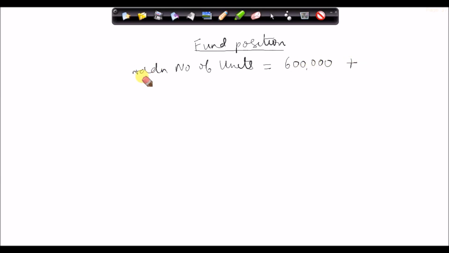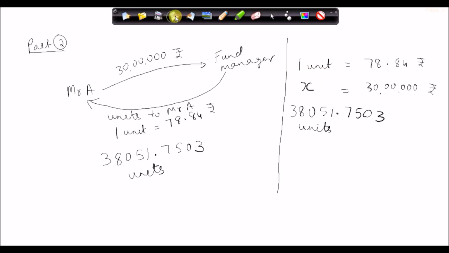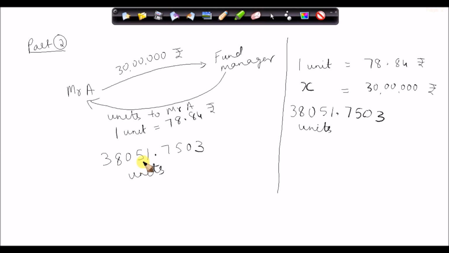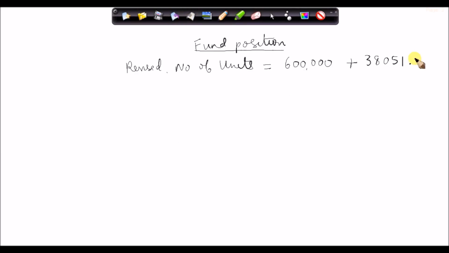and I will say the fund is having the total number of units, the revised number of units after this transaction. So 6 lakh units were there in the beginning, and then the fund manager gave 38,051.7503.